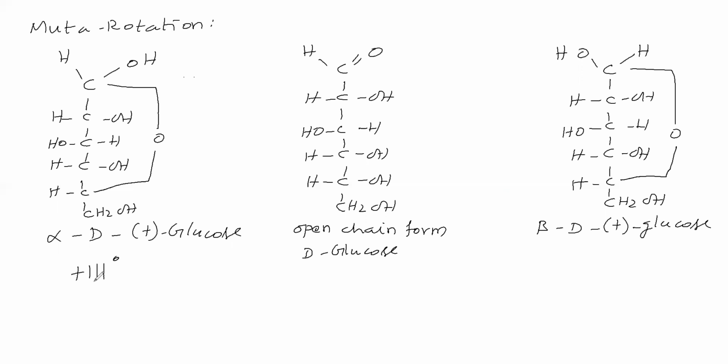For beta D plus glucose, what is the specific rotation that we will see? That is plus 19.2 degree. So the specific rotation of alpha D plus glucose is plus 111 degree. The specific rotation of beta D plus glucose is plus 19.2 degree, sir.